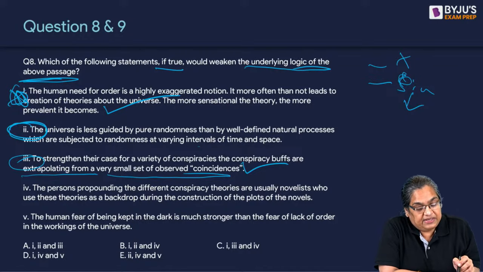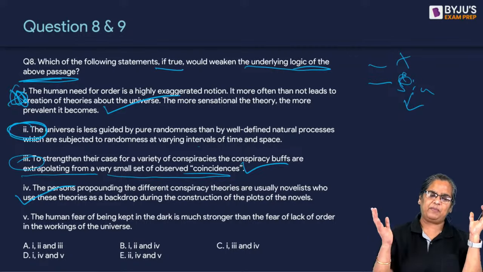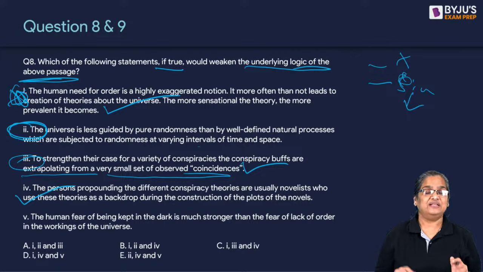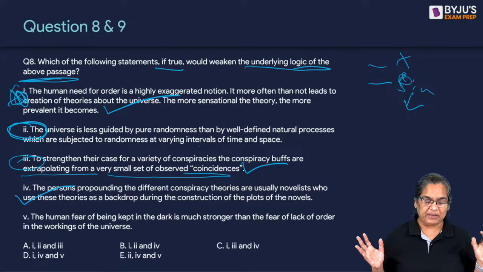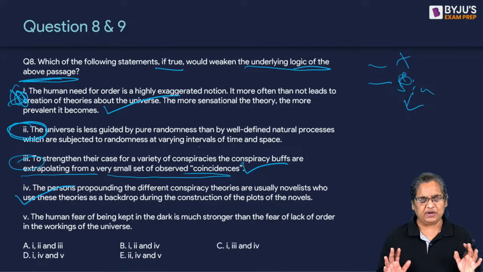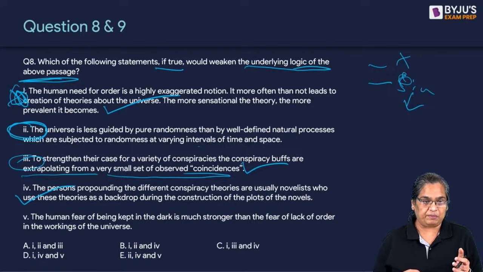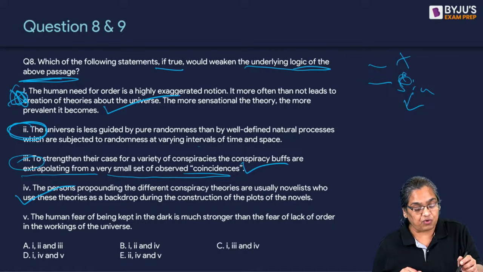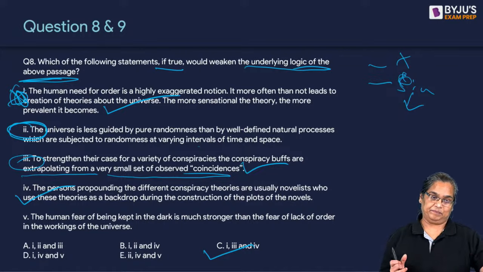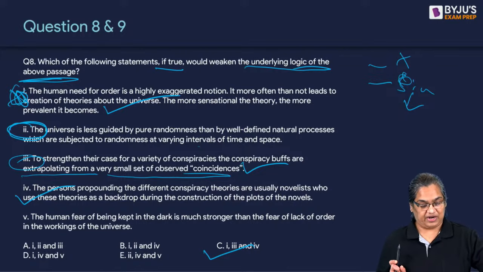So the persons propounding different conspiracy theories are usually novelists. So it's not like people are putting together these conspiracy theories. Only the novelists are, people with vested interests are not doing it just to keep us in the dark. Therefore 1, 3 and 4, therefore it is C. Got it? Kamal Kant got that right.